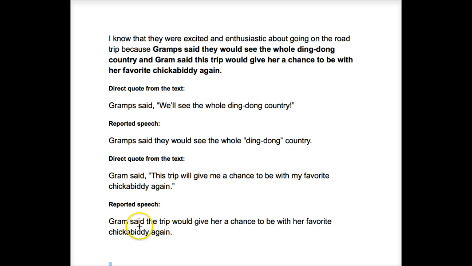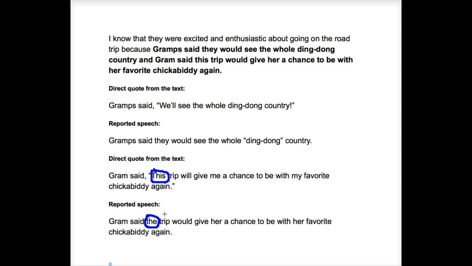You can see that down here. And we have Graham said, now here it's this trip, because at that time she meant the trip that she was about to go on. But we were talking about the trip in general. So here I changed it from this trip to the trip because now we're talking about it at a different time. It's not this one now. So that's the first change.